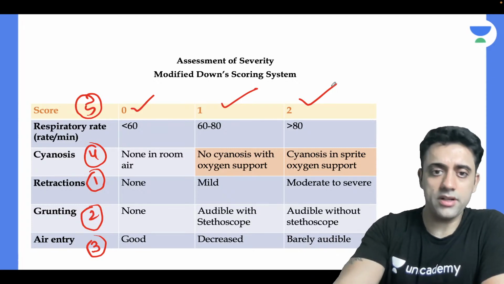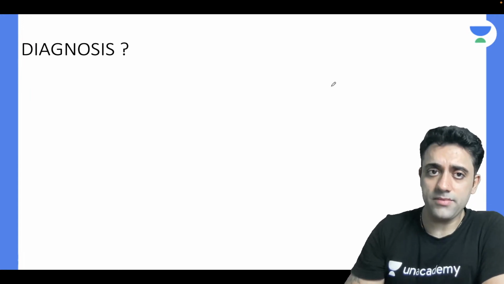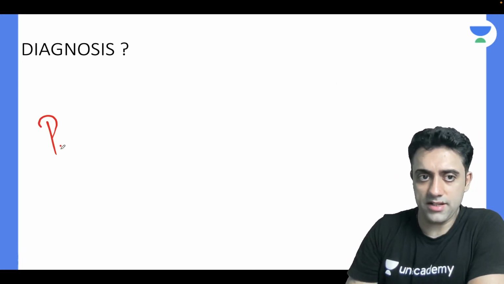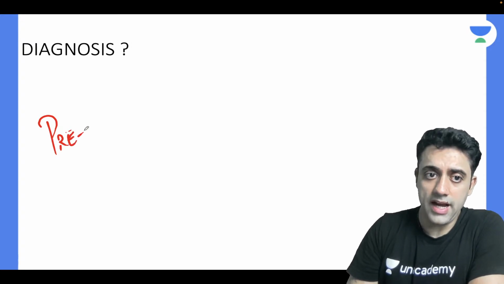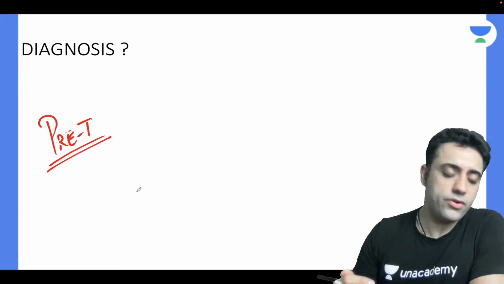Okay, so now importantly, let's do this one also, diagnosis. So how do you diagnose a case of HMD? Anyone? How do you diagnose? The baby has come, I understood it's a preterm baby. I know it's a preterm baby, I know the baby is having distress. Okay, how do you diagnose?